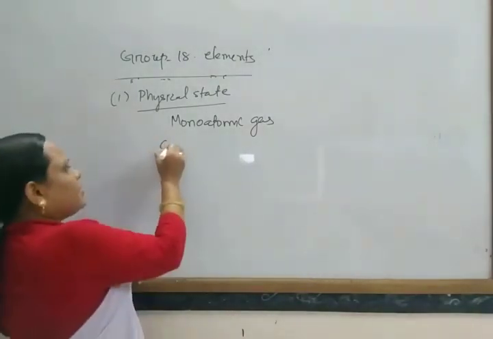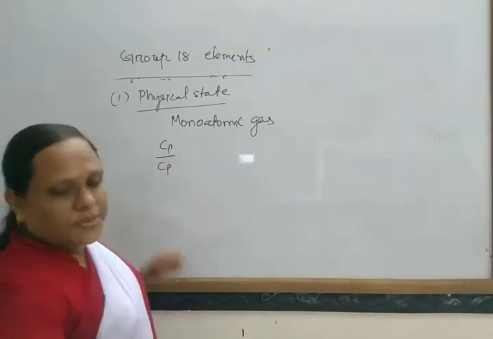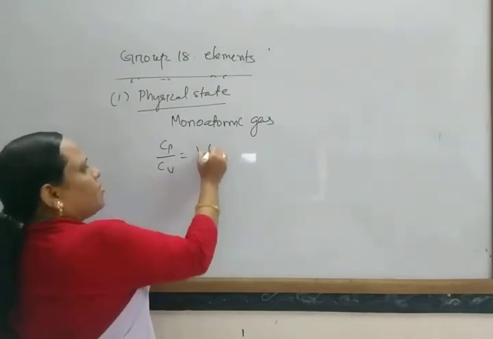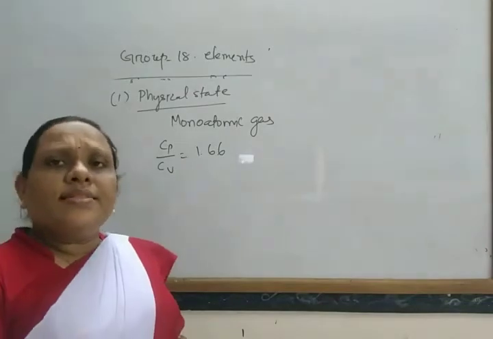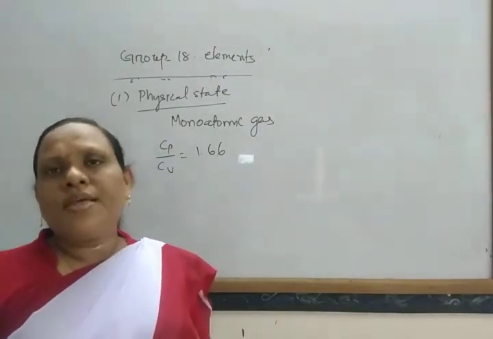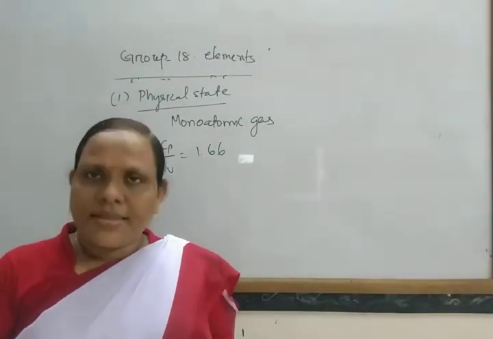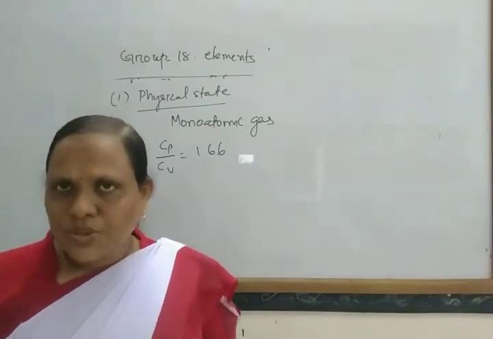Their specific heat constants, the ratio of specific heat constants, that is Cp by Cv, equals 1.66. They have high value of ionization enthalpy. They have positive value of electron gain enthalpy, or you can say their electron gain enthalpy is almost zero.